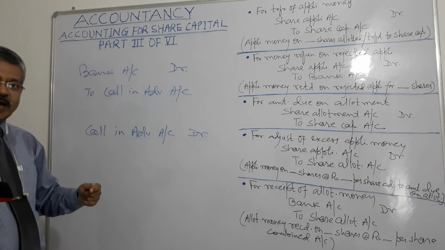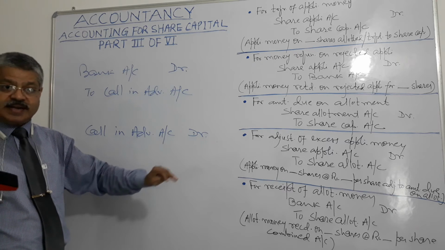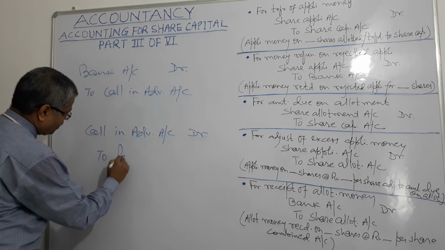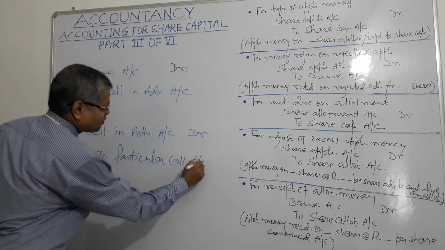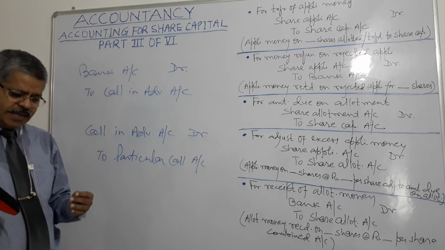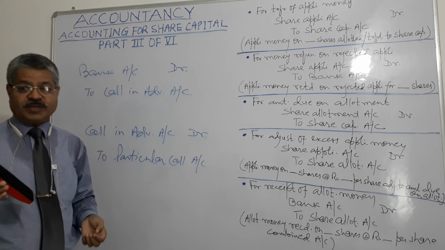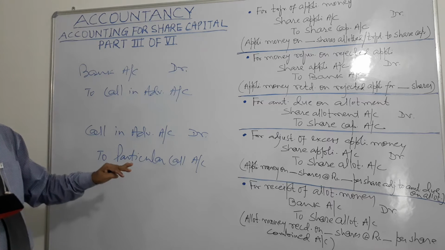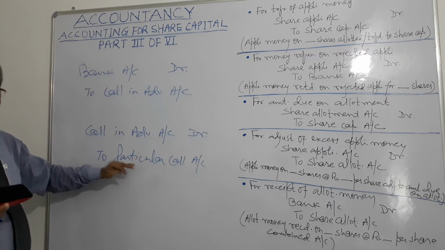If it is second one out of 3, so call second account will be credited, to whichever call account it relates to, right? And the narration will be calls in advance adjusted with the call money due. Call money was due, right? Now it has been adjusted.